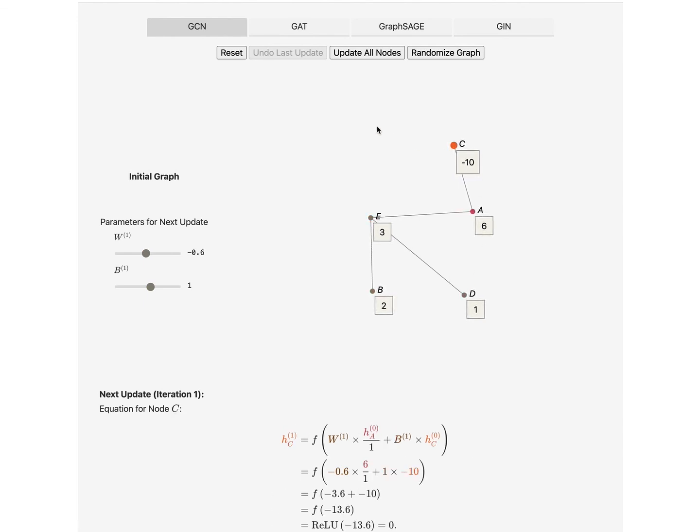This visualization also provides insight into a phenomenon known as oversmoothing, wherein the node features tend to converge to similar values after multiple updates.